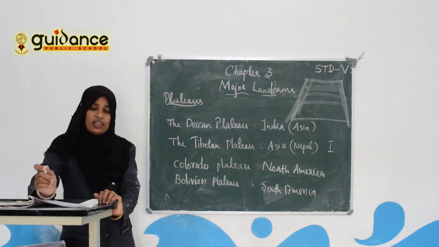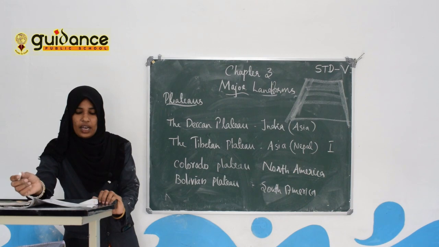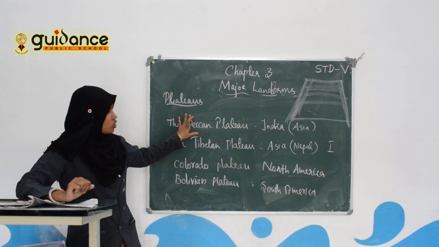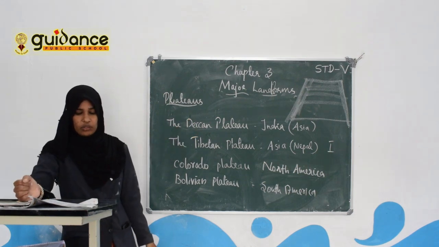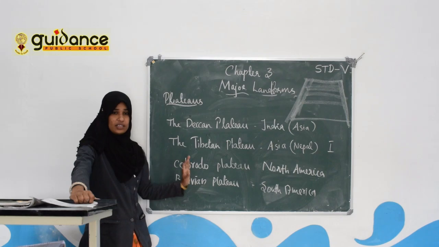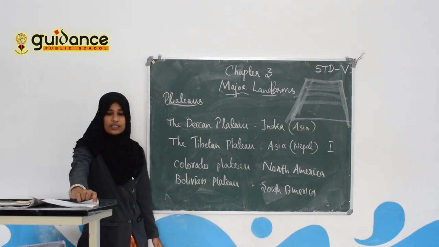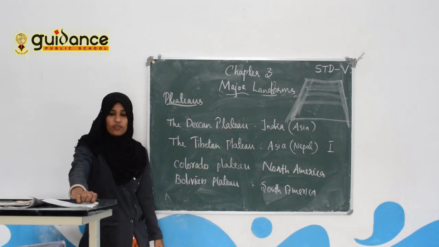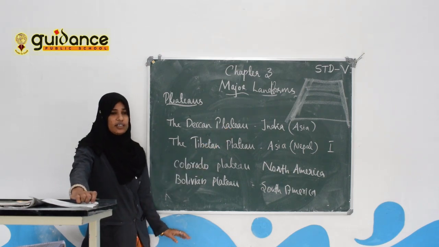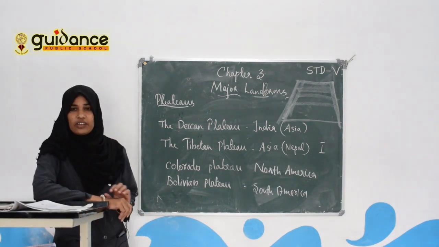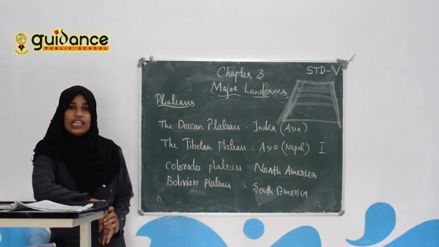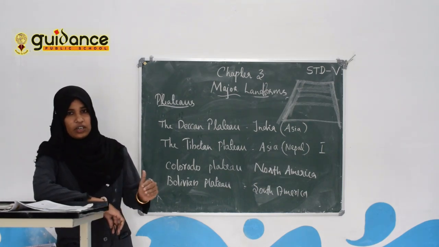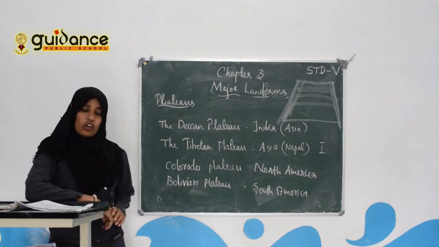The Grand Canyon in the Colorado Plateau is an example. Canyon means a deep valley with steep sides made of rock.